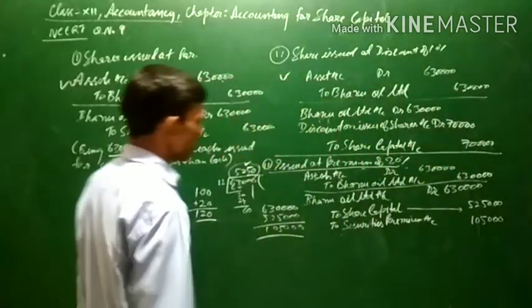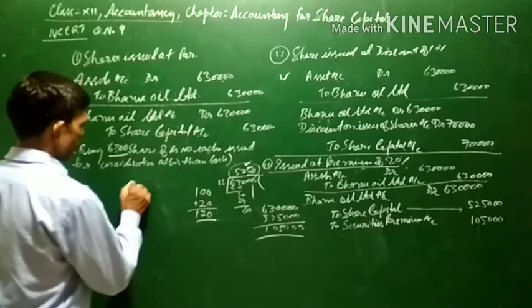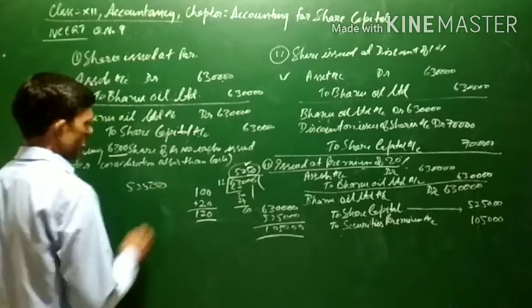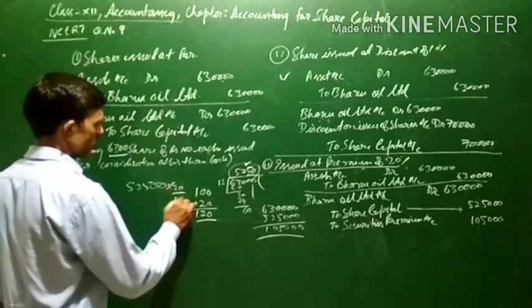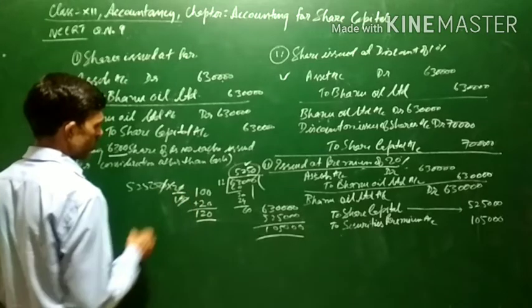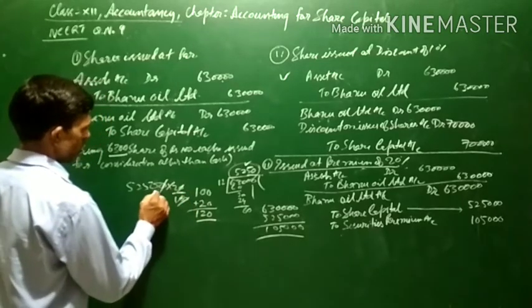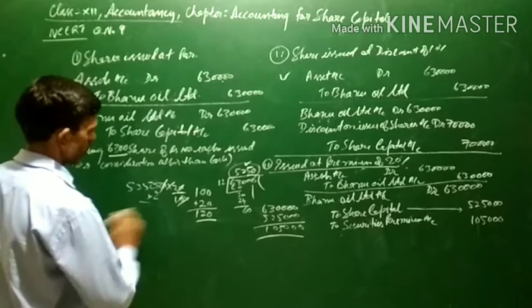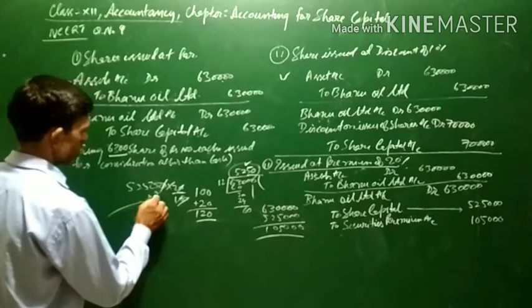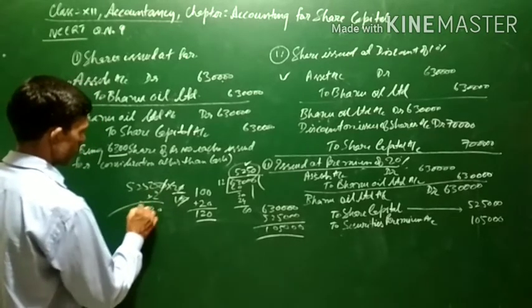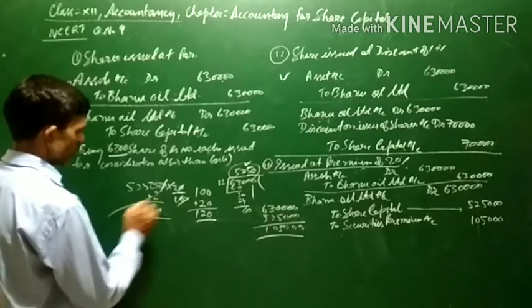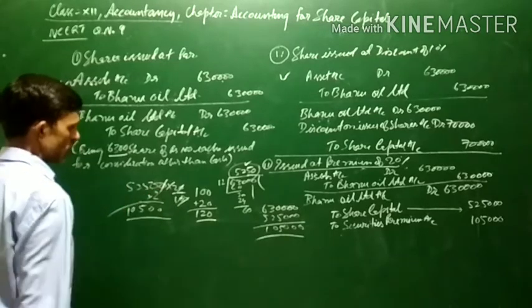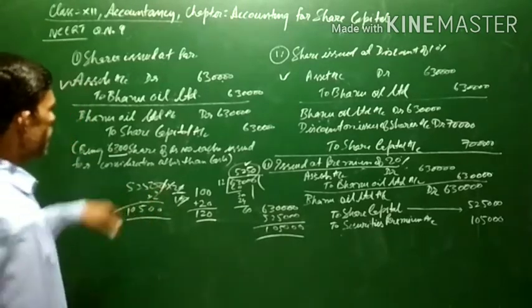Now see, the shares are 52500 and 20% of this you can calculate easily, it will come to 5 lakh.